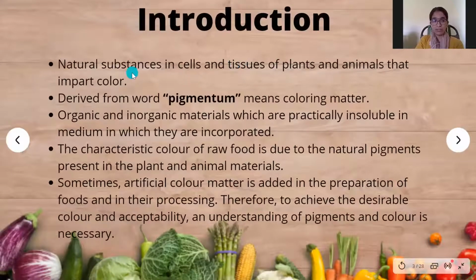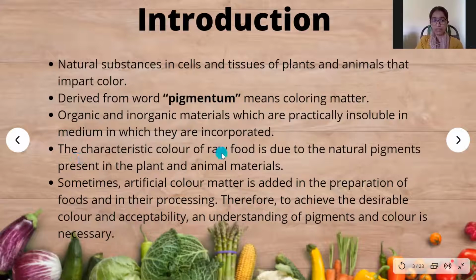What are pigments? Pigments are nothing but natural substances in cells and tissues of plants and animals that impart color to the food. The word pigment is derived from the word pigmentum, which means coloring matter. Pigments are organic and inorganic material which are practically insoluble in the medium in which they are incorporated.